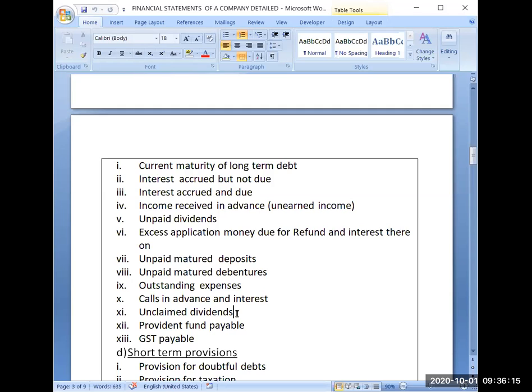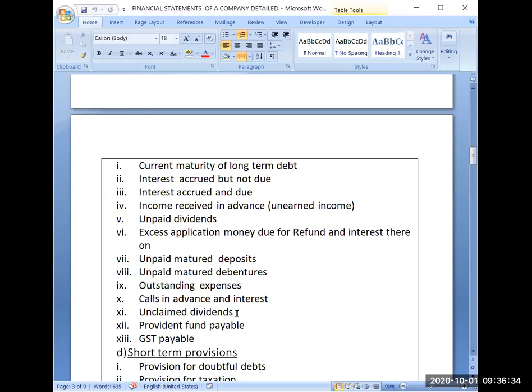So sometimes some shareholders' address gets changed. It is not updated in the records. So it is difficult to trace where they are. So that amount of dividend remained unclaimed because the company was not able to deliver it at the proper address.